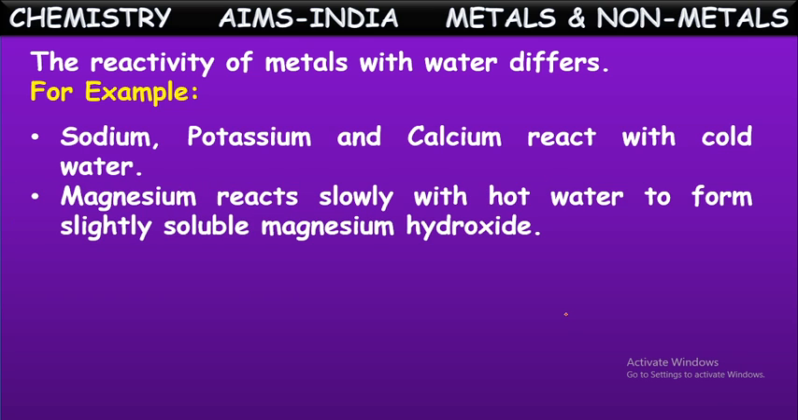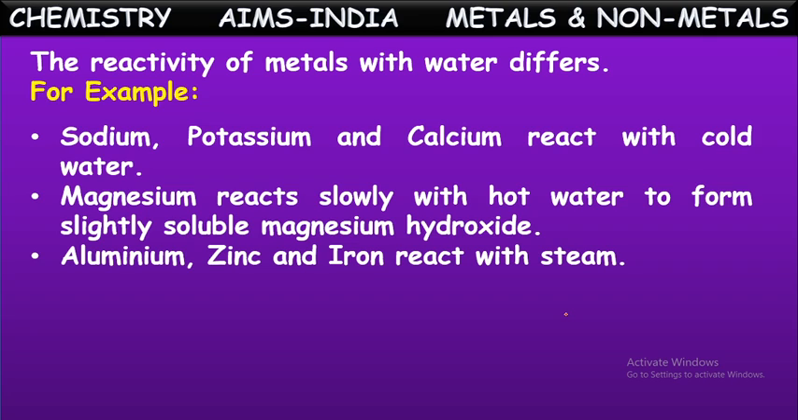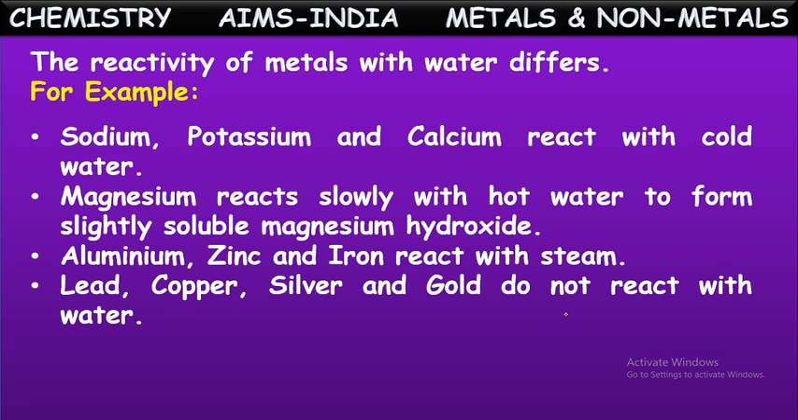Some metals like magnesium react with hot water. They cannot react with cold water. So if hot water is taken, then these metals react with it and form respective metal hydroxides. Some metals like zinc and aluminium, more or less reactive metals, cannot react even with hot water. They react with steam, which is at a higher temperature than hot water. So they react with the steam and form respective oxides.